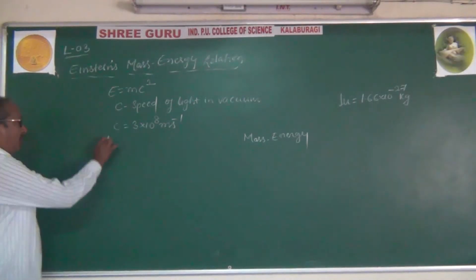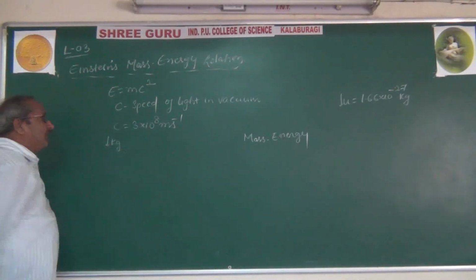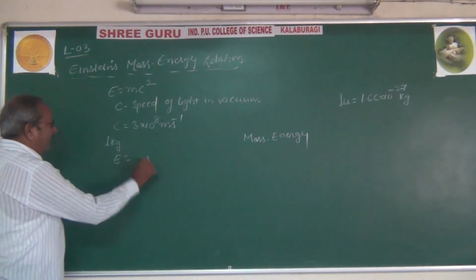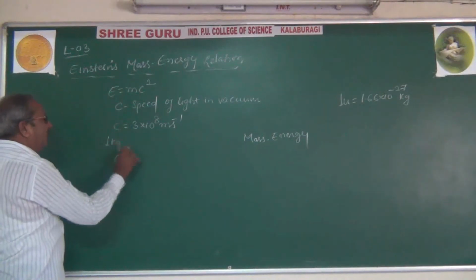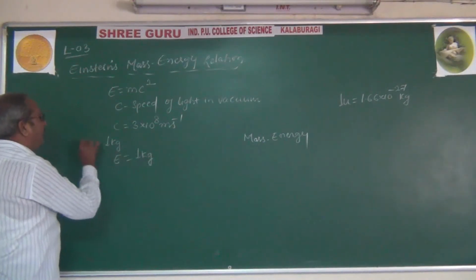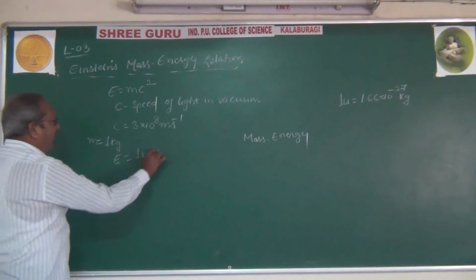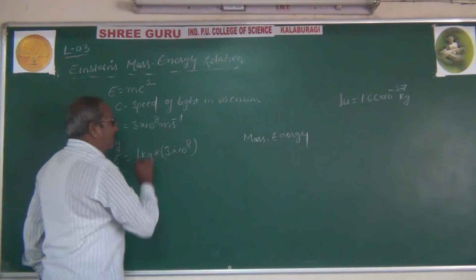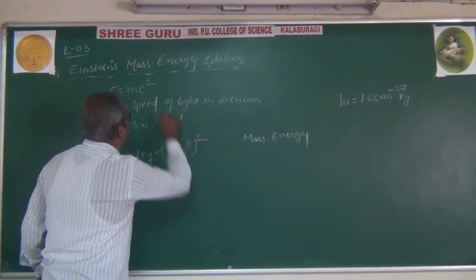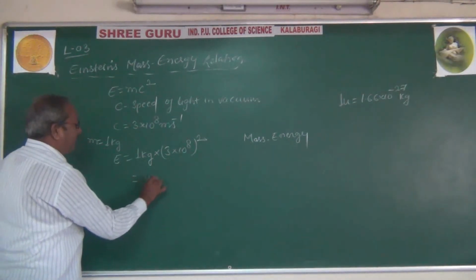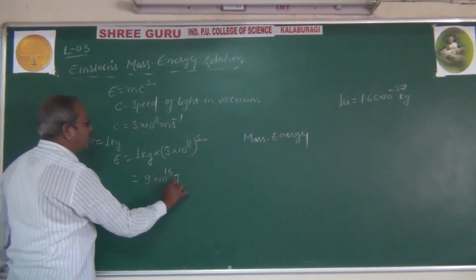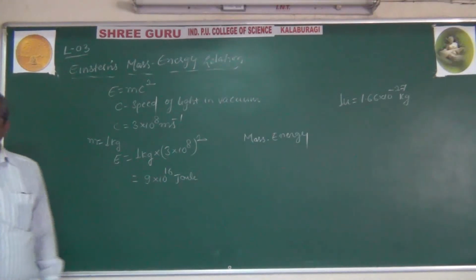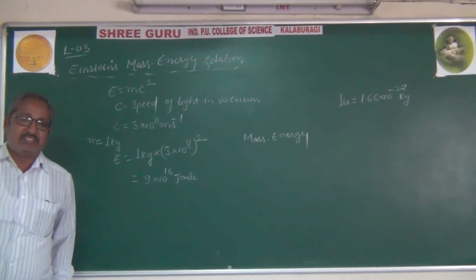Suppose, for example, 1 kg of mass is converted into energy. How much energy will be obtained? That is E equal to mc square, where mass is 1 kg, and c is the speed of light, which is 3 into 10 to the power 8 meter per second, squared. So here we will get 9 into 10 to the power 16 joules of energy by the conversion of 1 kg of mass of the substance.